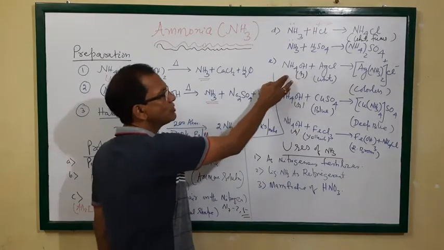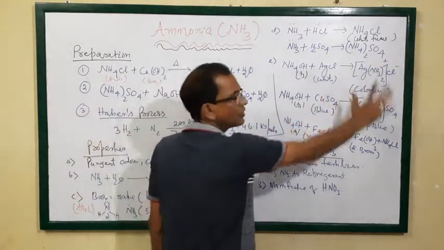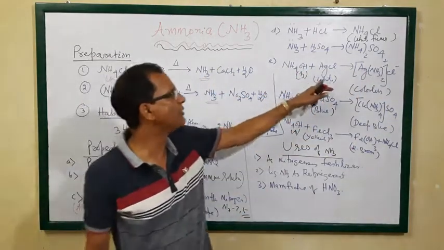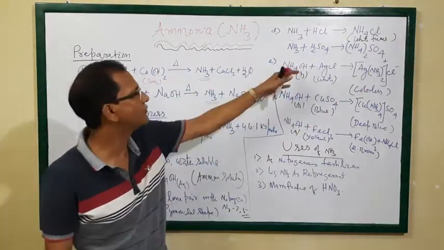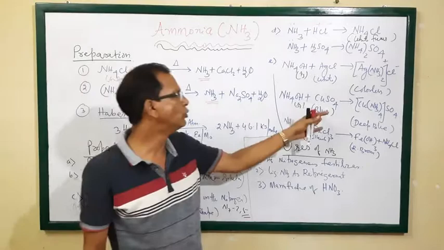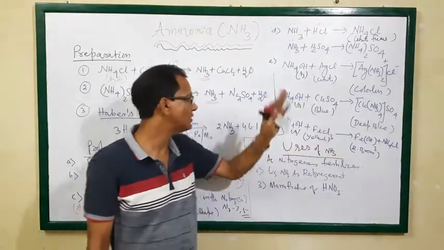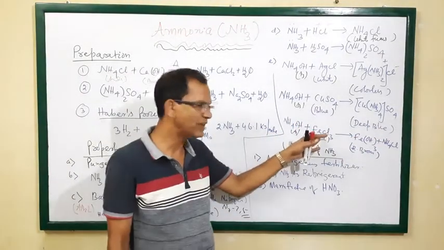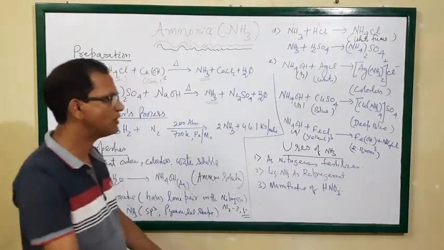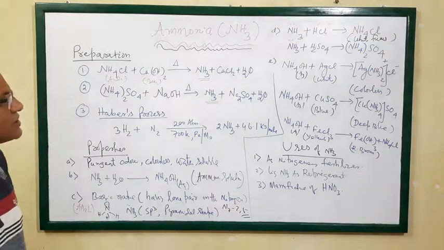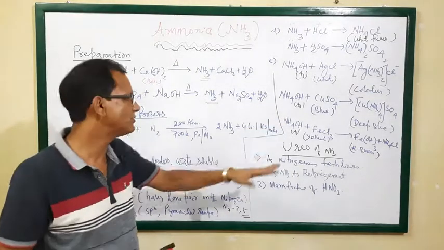When ammonia solution reacts with silver chloride, the white precipitate becomes colorless. That is a test of ammonia solution. Similarly, blue copper sulfate becomes deep blue, and yellowish ferric chloride becomes reddish brown. These are some chemical properties of ammonia solution.